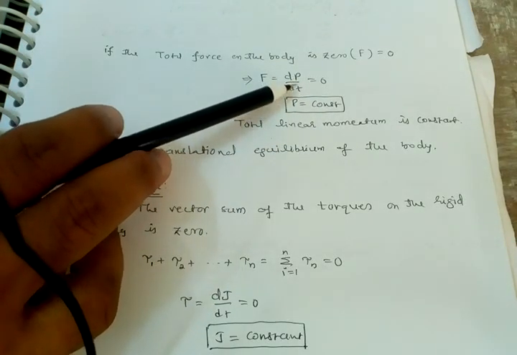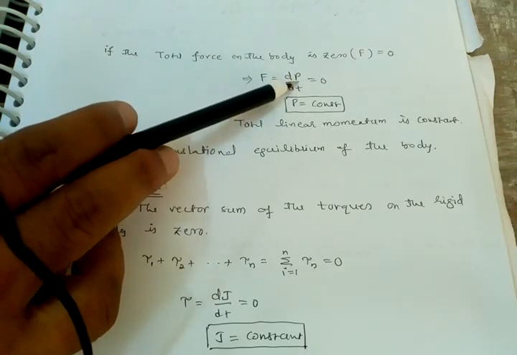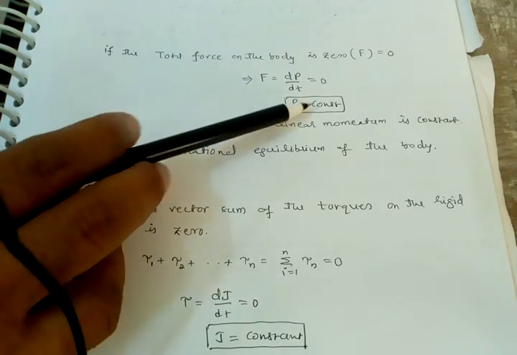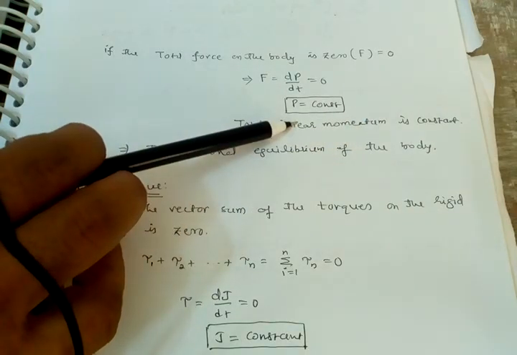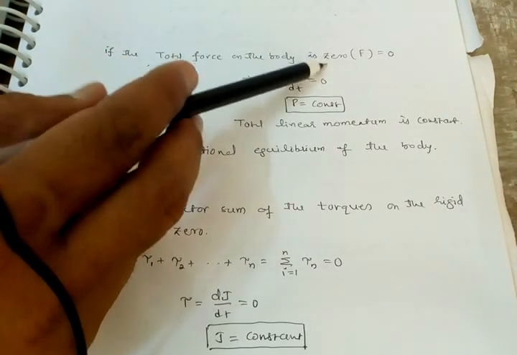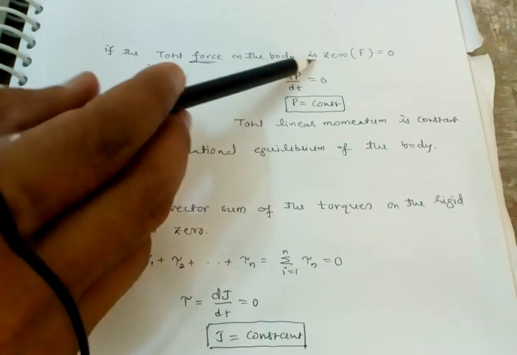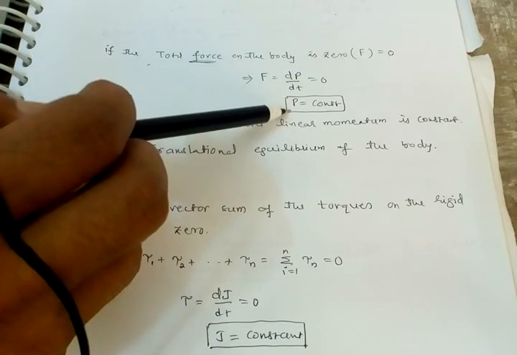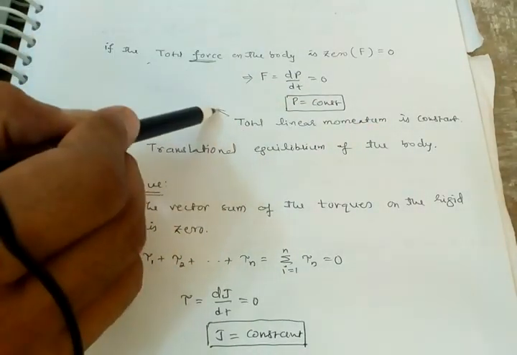The linear momentum does not change with time. The total force means the vector sum of the forces on the body is 0, then F equal to dp by dt equals 0, then P equals constant. That means the total linear momentum is constant for a rigid body.